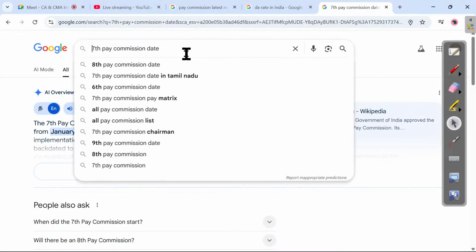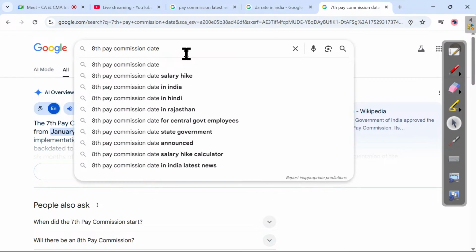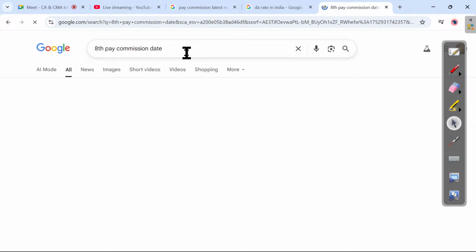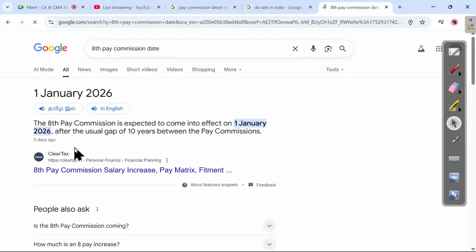So, the 8th pay commission date, from when is it going to be launched? 1st January 2026. See, what is the DA? The latest DA fixed by the central government in 2026, go and see, it may be 0. Thereafter, what happens? Year on year, they will not prepare the pay commission. They will prepare it only once in every 10 years. We are talking about the 8th pay commission.